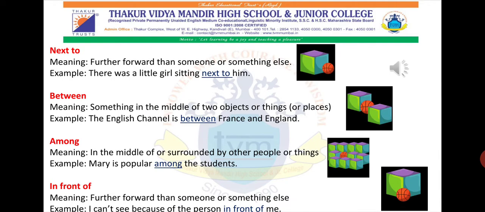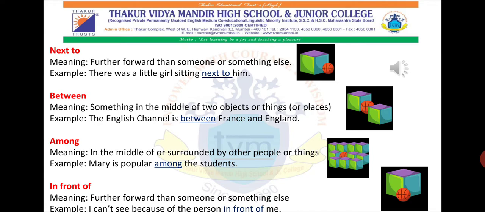Let's move ahead to the prepositions of place. Those were just three prepositions that we studied in preposition of place. Now we are going to study more prepositions that are indicating preposition of place. The next one is next to, meaning next to preposition is used to indicate whether that particular object is kept further forward than someone or something else.